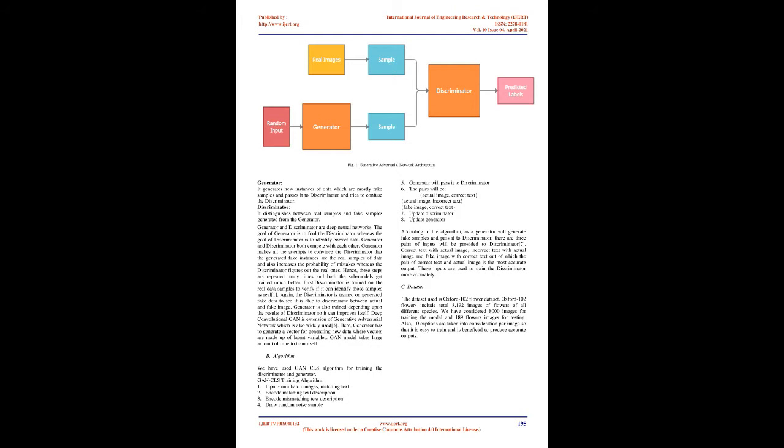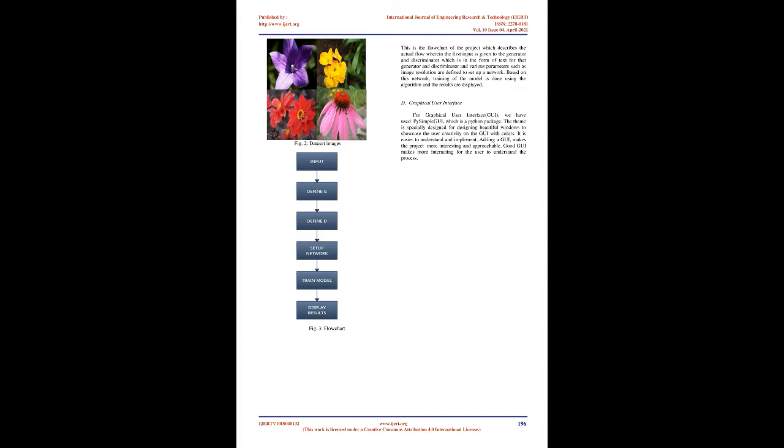For text division, meaning to convert bigger text into smaller parts like words, we have used the NLTK, Natural Language Toolkit, tokenizer. It helps the computer to analyze, pre-process, and understand the written text which is taken as input from the user. TensorLayer, which is a library built on top of TensorFlow, is used in training of the model to generate various layers like input layer, convolutional 2D layer, dense layer, etc. in the network for generator and discriminator. The Python Pickle module is used for serializing the data, meaning it converts the objects into bytes so that it is easy to store in a file or to transport the data.